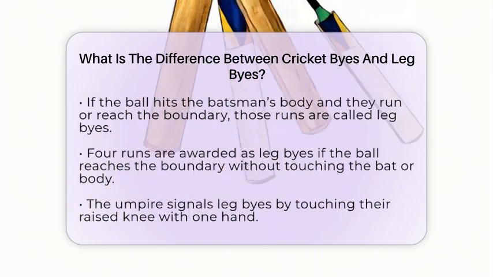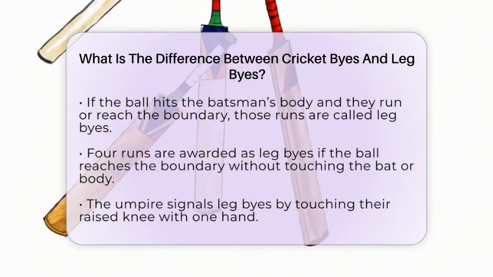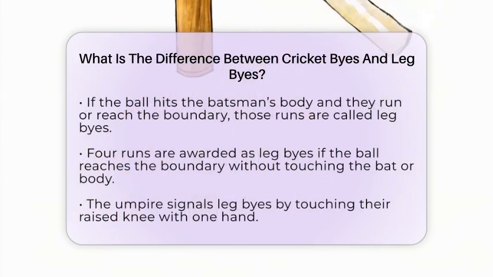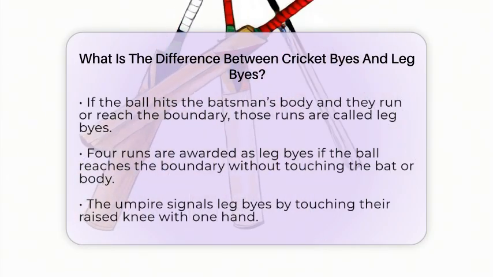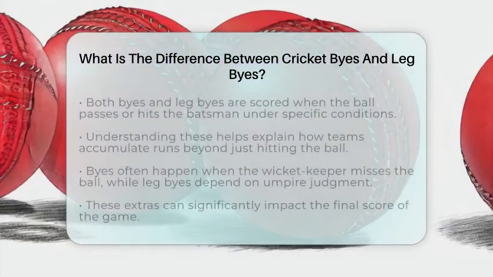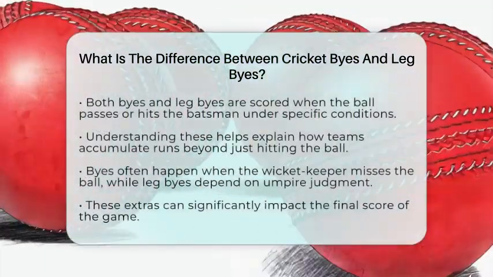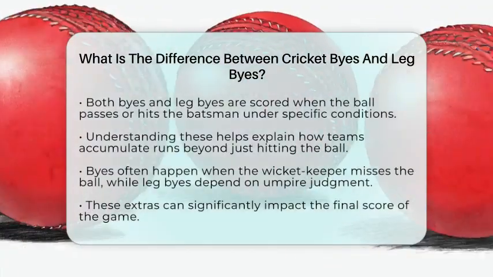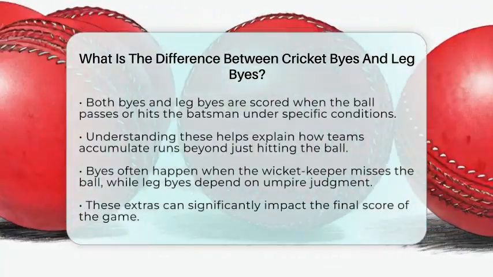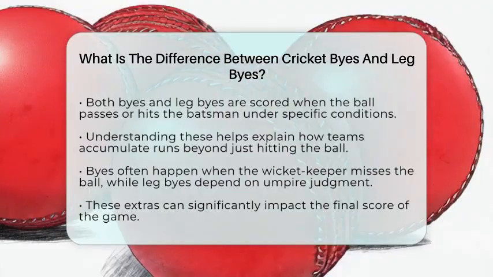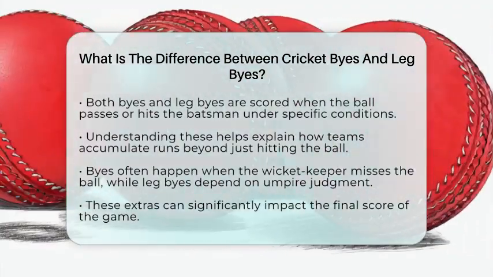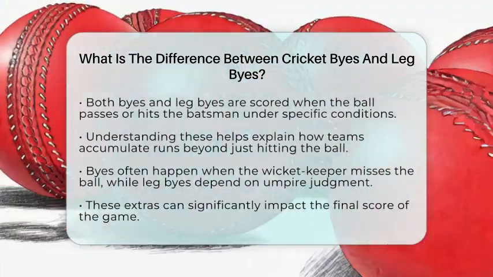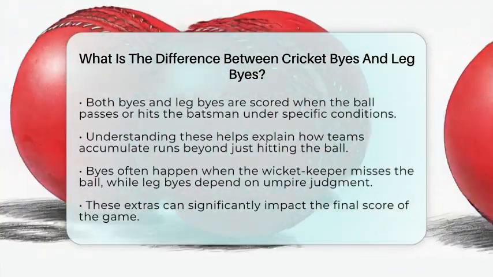If the ball hits the boundary without touching the bat or the batsman's body, runs are awarded for either byes or leg byes. It's important to remember that byes are awarded when the ball passes the batsman without contact, while leg byes happen when the ball hits the batsman's body under certain conditions. In cricket, understanding these differences helps clarify how teams score runs beyond just hitting the ball.